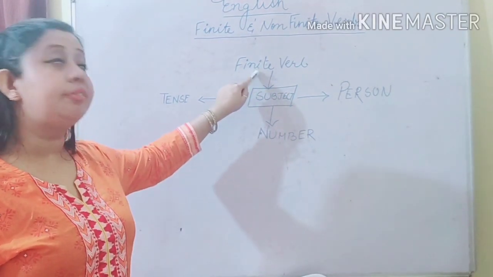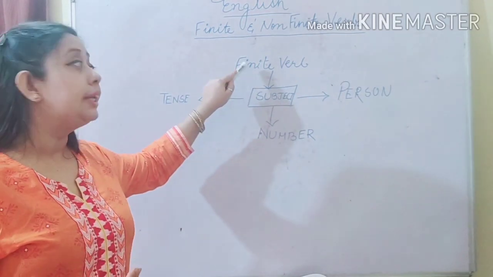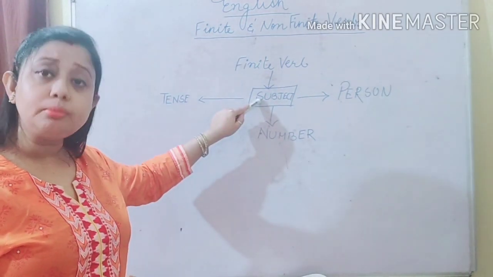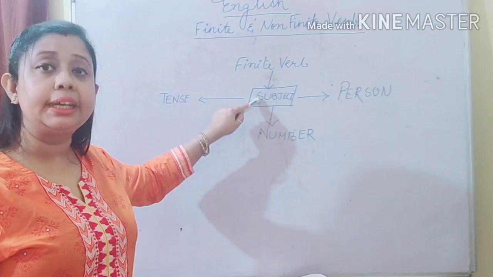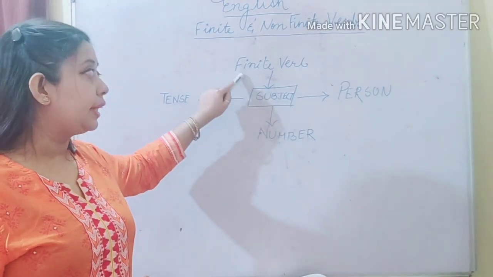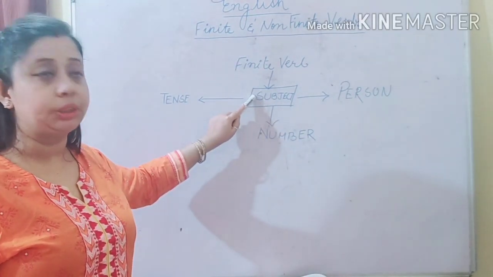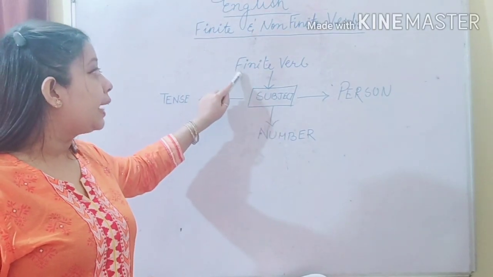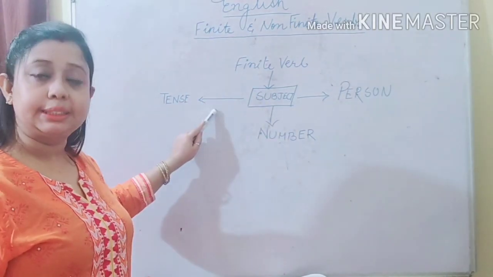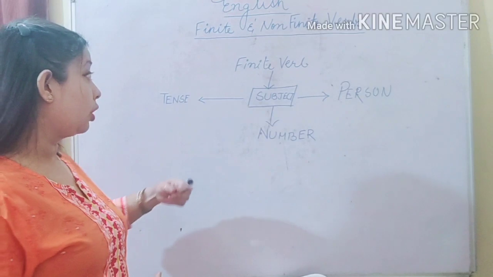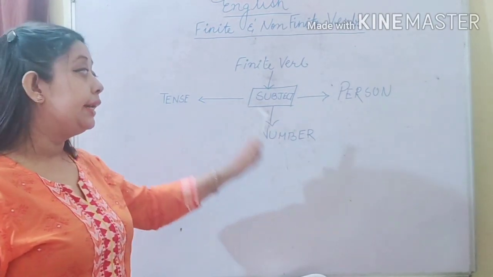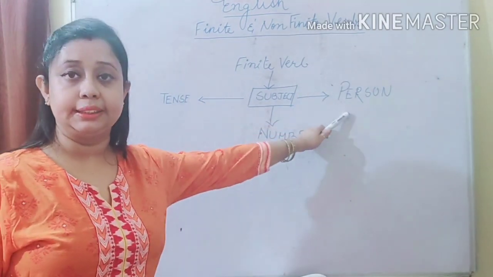Because finite verbs or any kind of verb is always related to the subject, specifically finite verb. So finite verb is related to subject. Now the finite verb will be affected or will change according to the tense, number and person.